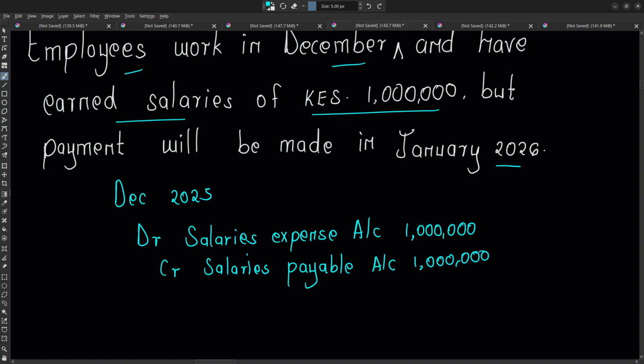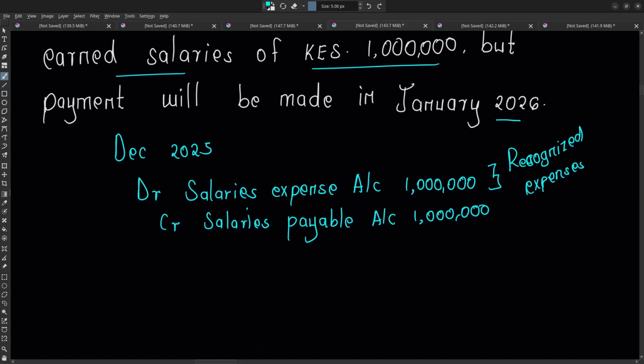Okay, so this is basically a liability account, and when you want to recognize an increase in a liability account, you credit that account. So this is what we do in December 2025. Note, we have already recognized the expense by debiting the salary expense account, because we have already incurred it.